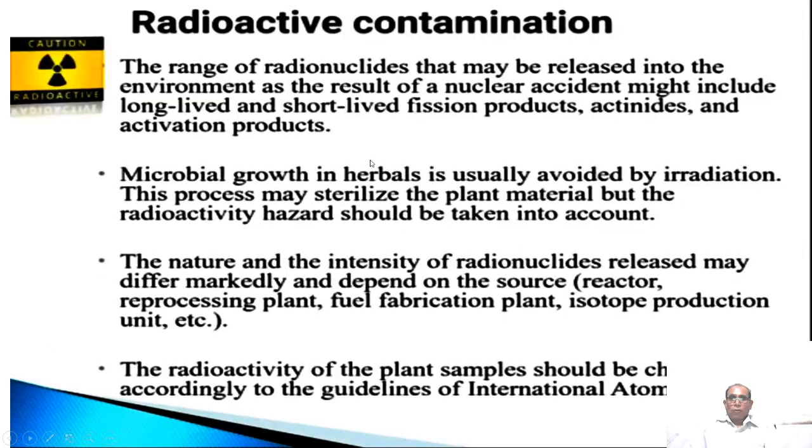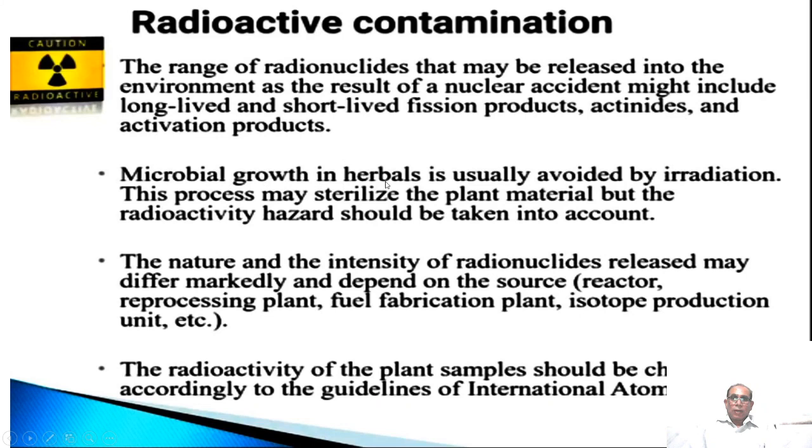Then we also go for radioactive contamination. Radionuclides, as I told you, we are using various insecticides and rodenticides, which are isomers. Radionuclides may be released into the environment as a result of a nuclear accident, and might include long-lived and short-lived fission products, actinides and activation products.